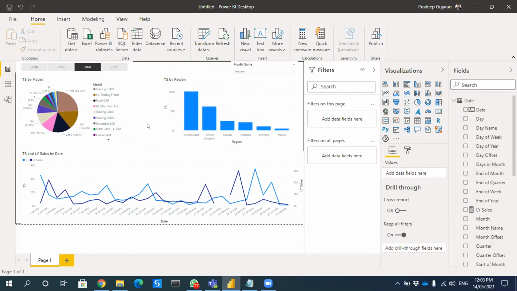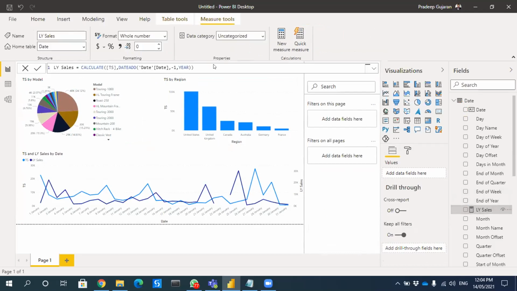Pradeep, can you show that last year formula which you created? I will copy this formula and put it in the chat. How do we create this formula?